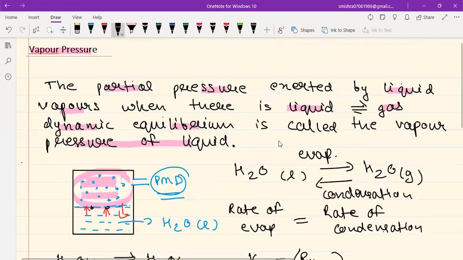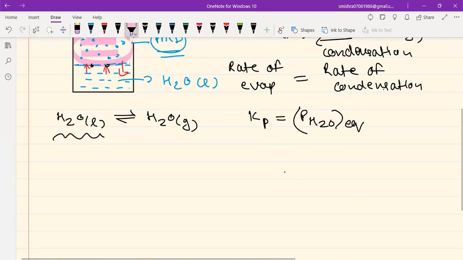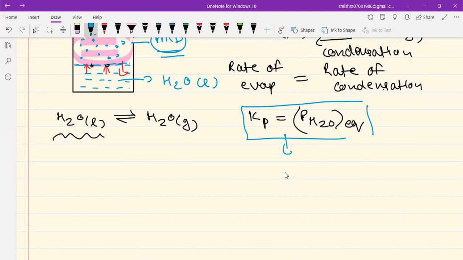The partial pressure exerted by liquid vapors when there is liquid gas dynamic equilibrium. Okay. So this is nothing, guys. This Kp over here is nothing but your vapor pressure. This is very much your vapor pressure. So what you need to understand is that vapor pressure is an equilibrium constant. And if it is an equilibrium constant, then it has a fixed value. Fixed value. Okay. And it depends only on temperature. You can change the value of the equilibrium constant only by changing the temperature.